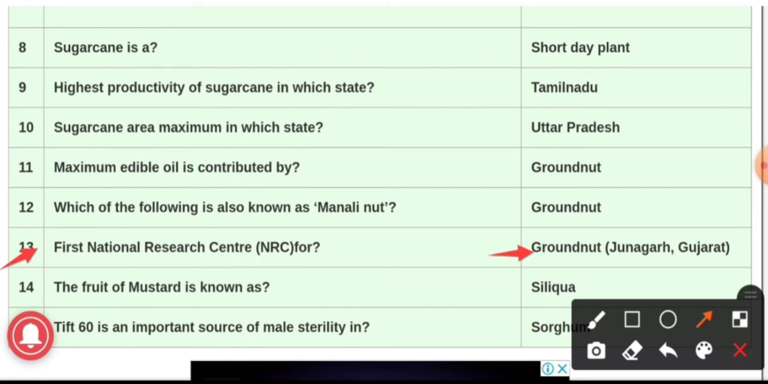It is in collaboration with ICRISAT, and they have developed two high-yielding high oleic groundnut varieties for the first time in India, namely Girnar 4 and Girnar 5. In normal groundnut, the oleic acid content varies from 40 to 50%, whereas these varieties have nearly about 80% of oleic acid. Question number 14.